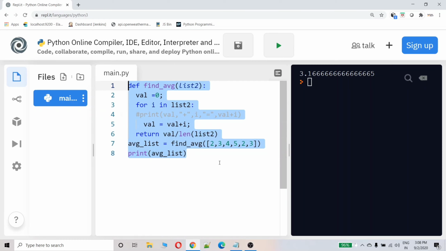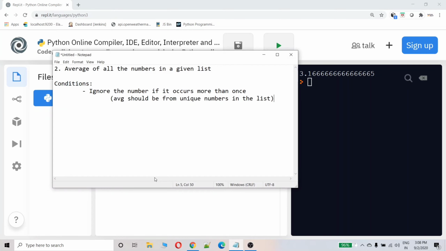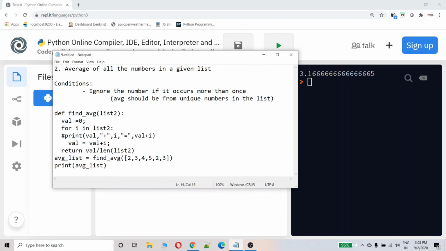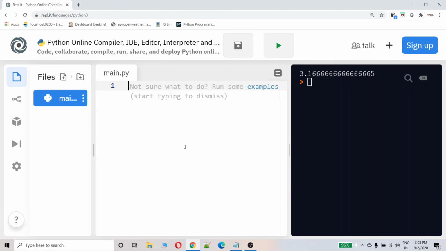For that, let's look into the logic of finding the unique values. Unique values can be found using the set. That is a simple way of finding the unique values. What I am going to do is create one list: 1, 2, 3, 1, 2, 5, 6.